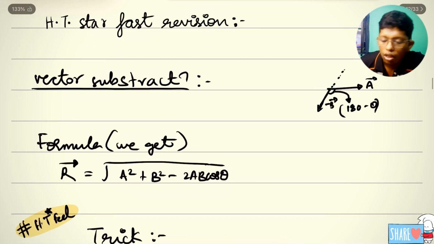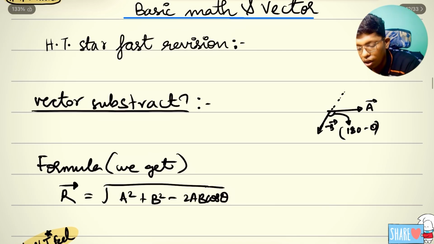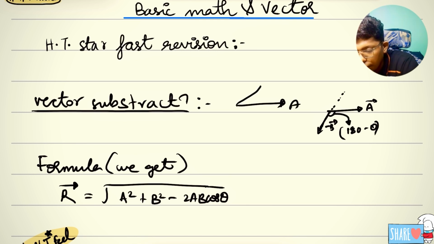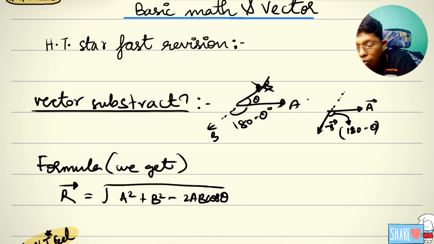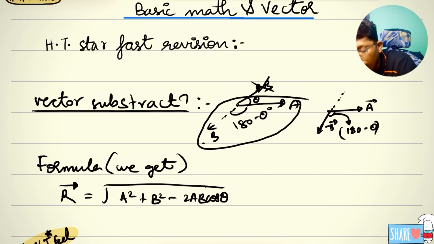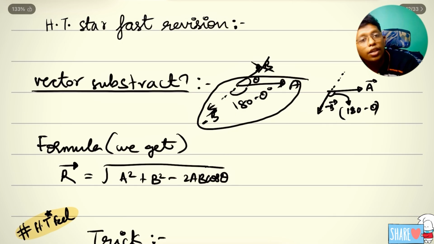Finally, vector subtraction. We have already solved vector addition before. Now here is the A vector and here is the B vector, right? Actually, we take a theta like this. If I take the angle as 180 minus theta, how do we get the formula? That is minus B vector, opposite to B. The minus B shows that it is a negative vector.